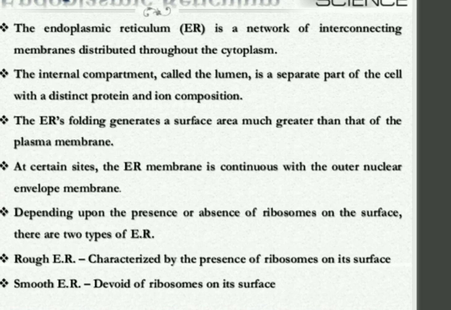Depending upon the presence and absence of ribosomes, ER is of two types. I have explained to you that ribosomes are the site where protein synthesis takes place. If ribosomes are present on it, then it is called rough endoplasmic reticulum. And if ribosomes are not present, then it is called smooth endoplasmic reticulum. So in our cells we have two types of endoplasmic reticulum. The ribosome-containing one is called RER and the ribosome-absent one is called SER, smooth endoplasmic reticulum.